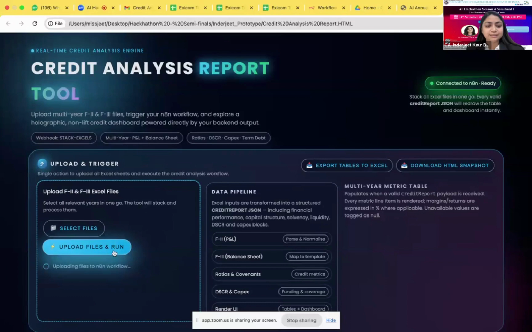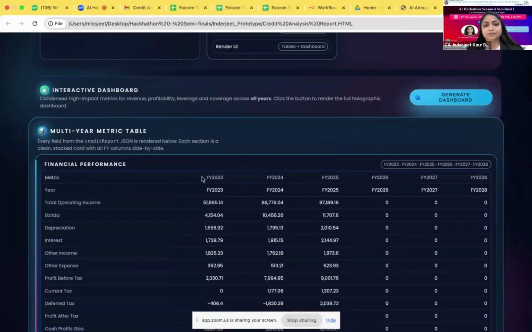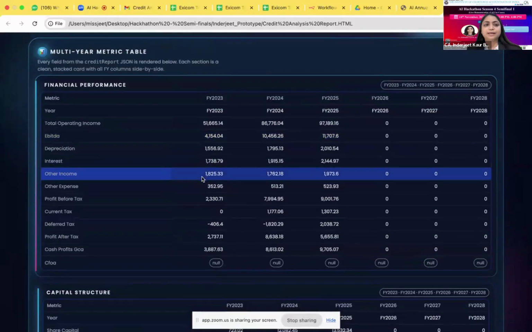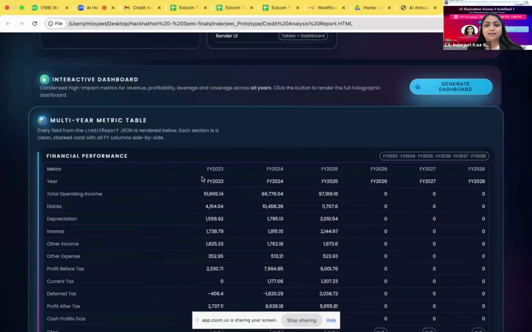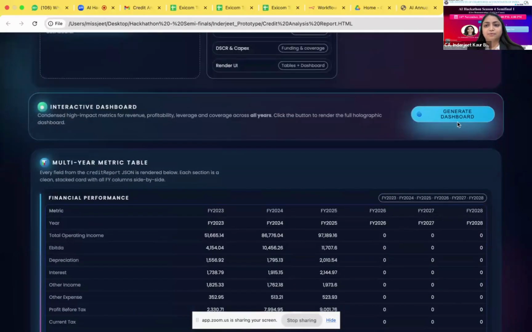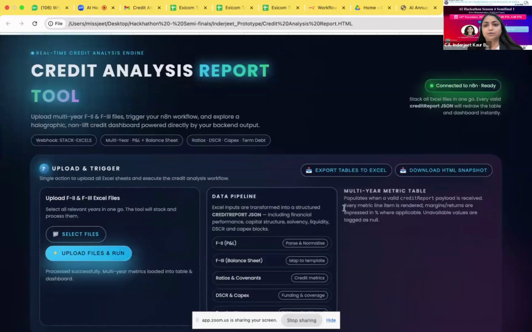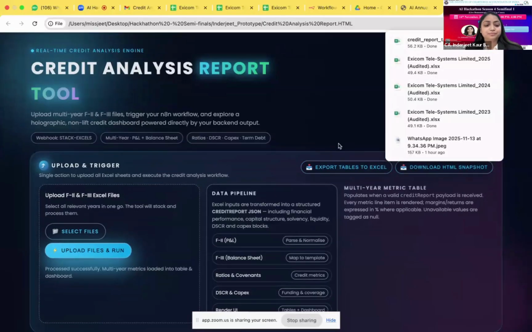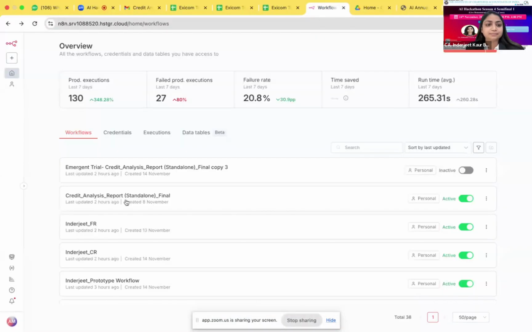I have uploaded these files and am getting it to run. Within a minute you will be able to see all the data from F2 and F3 auto populated into this credit analysis report template. I have put the dashboard part also in this report, and I'm also able to export the table to Excel and even an HTML snapshot. Then I will move to the workflow part.